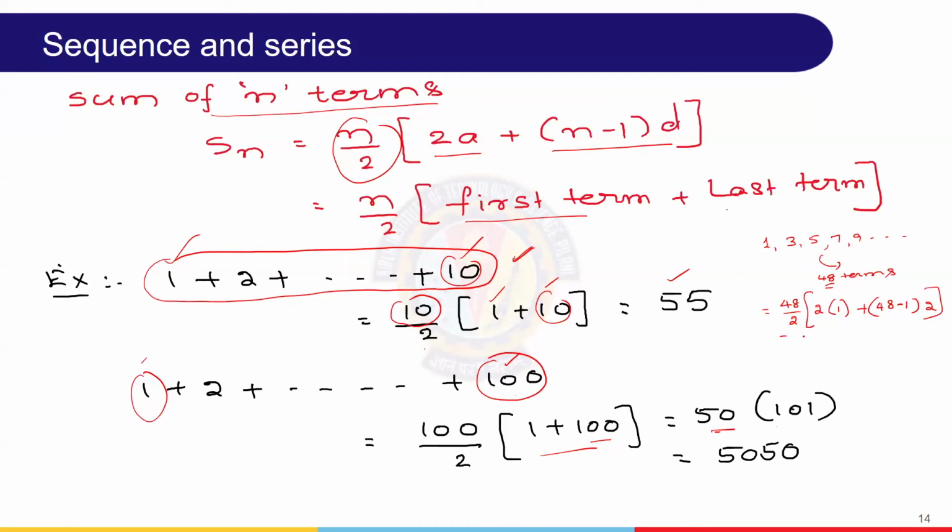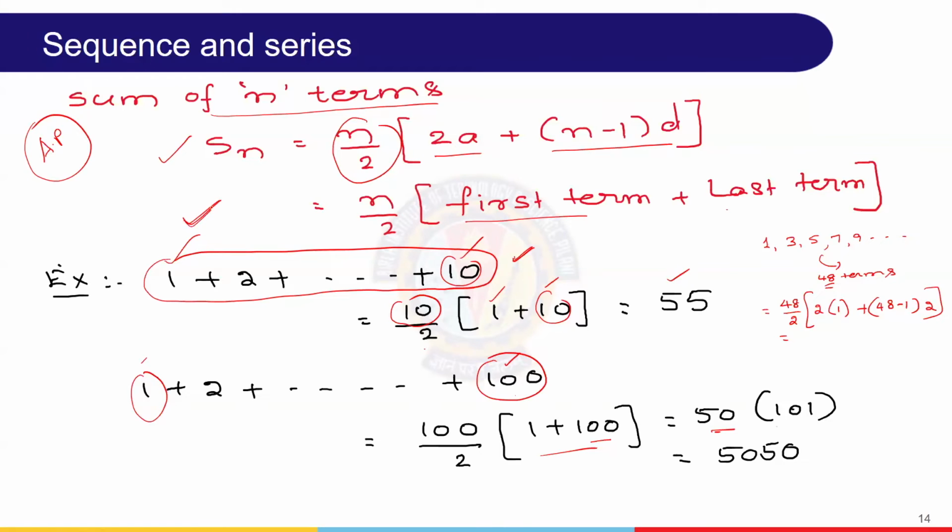So this gives the sum of n terms. And I hope I need not mention which series it is: arithmetic progression, because the discussion is about addition. In a given AP, we can find the sum of n terms by using this expression or that expression, depending on the information available.